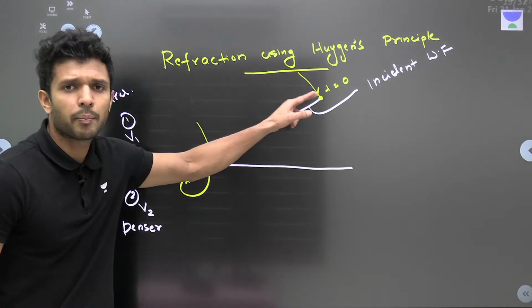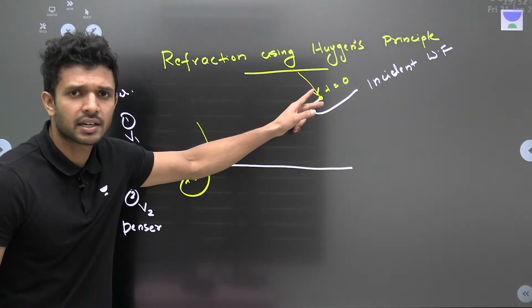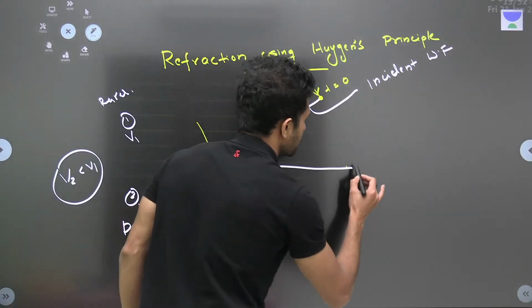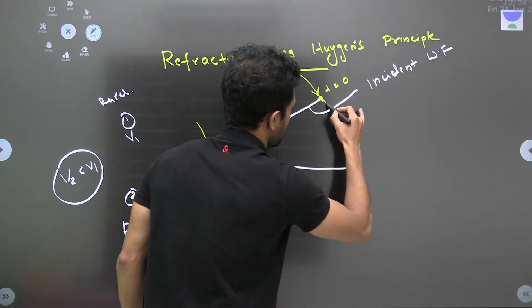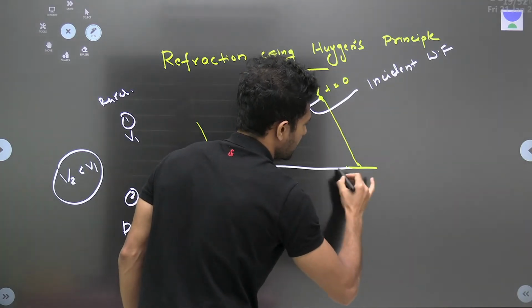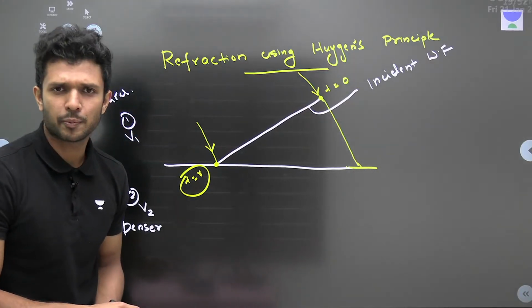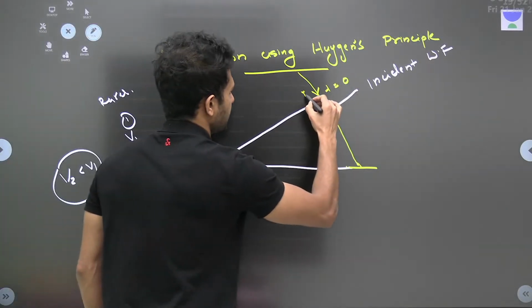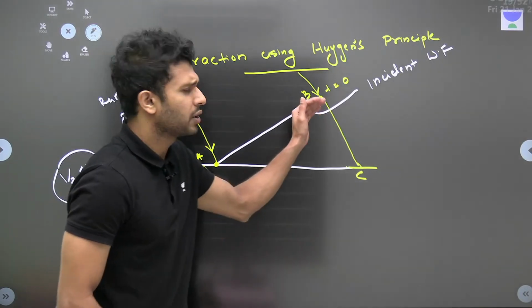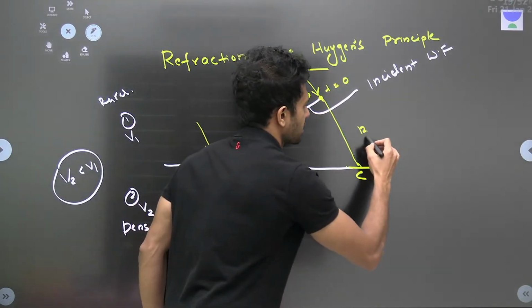देख ले, what will happen to this ray of light? इधर का, it will be traveling straight ऐसे in the same medium, right? ठीक है. This ray of light will be traveling ऐसे, ऐसे, ऐसे, and it will be meeting this line of separation between the media. This is B, let's say. This is point C, let's say. This is point A, let's say. Now, how much will be BC?